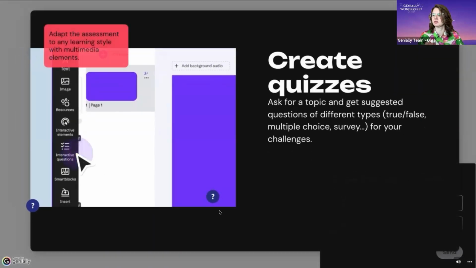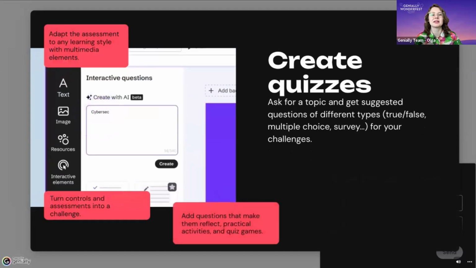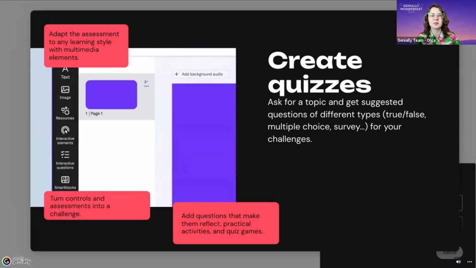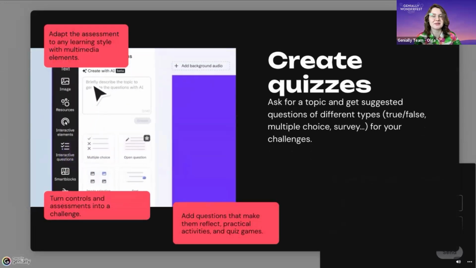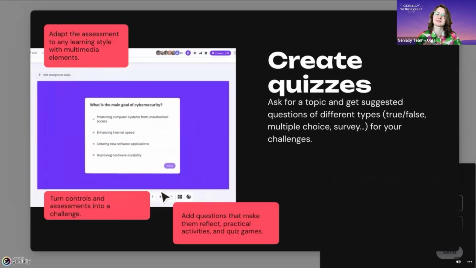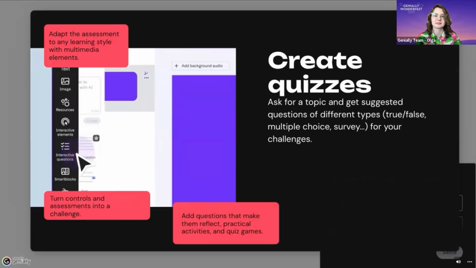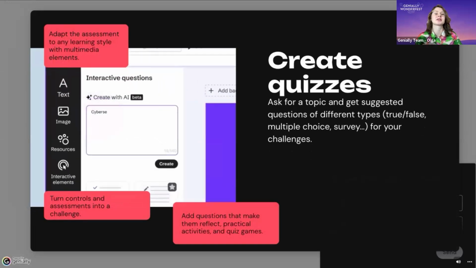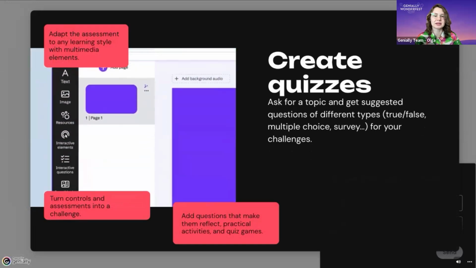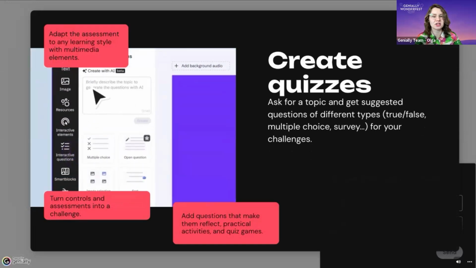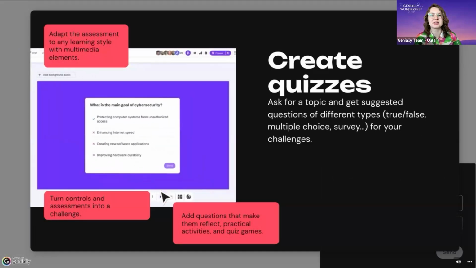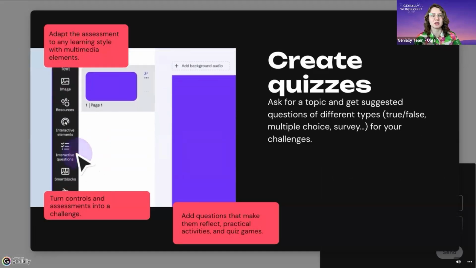Just click right here. See that here in seconds you get multiple choice, true or false, or poll questions. You can choose the format and the scene comes alive. Plus, you have the ability to share the results with others in real time. So for example, if you work in education, it's perfect for classroom reviews or real-time comprehension checks, right? If you work in corporate, ideal for measuring knowledge during training sessions or workshops. So there are many ideas how you could create quizzes and help your learners also with their knowledge checks.